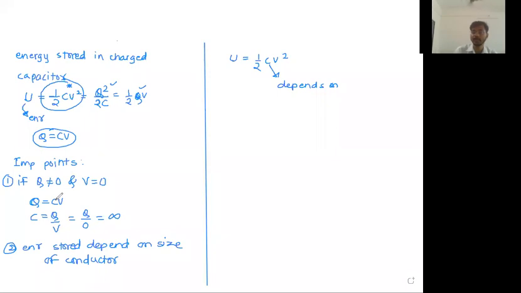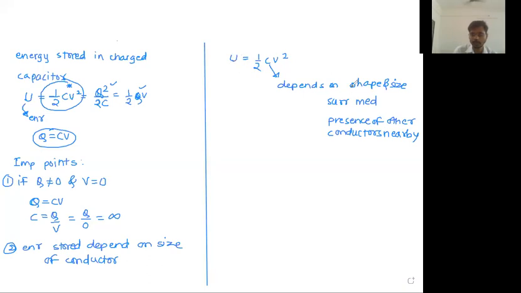Basically, capacity is defined by what? Capacity depends on 3 things: shape and size of the conductor, medium which is present around the conductor, means surrounding medium, and third thing, presence of another conductor, or presence of other conductors nearby. These are the 3 things on which capacity depends.